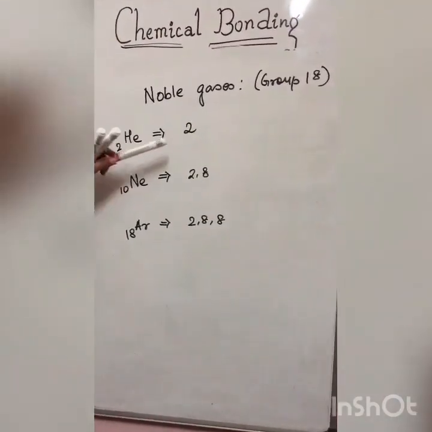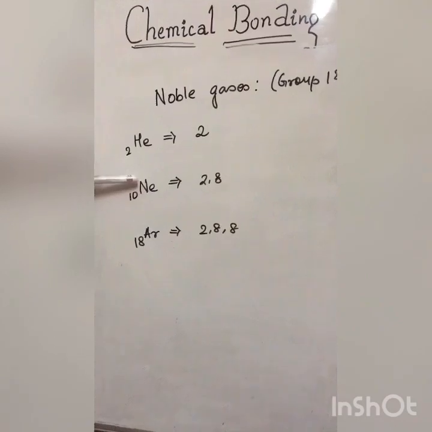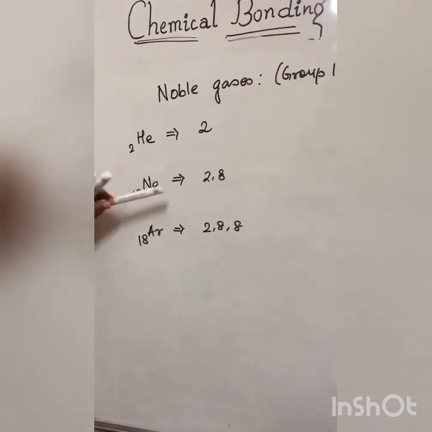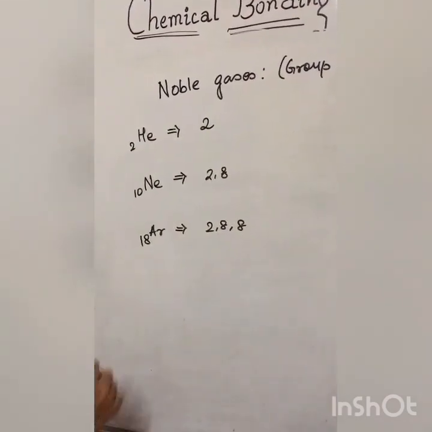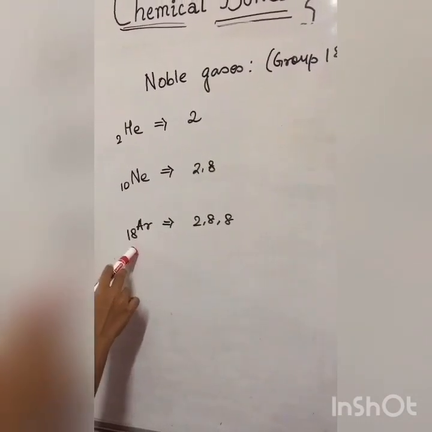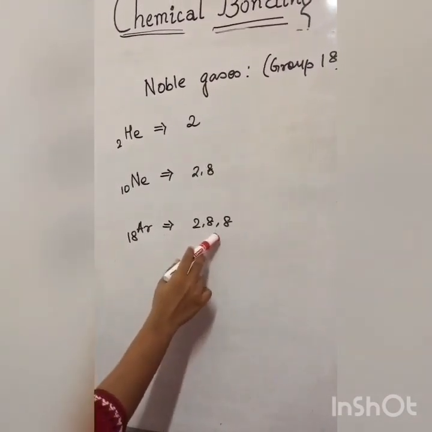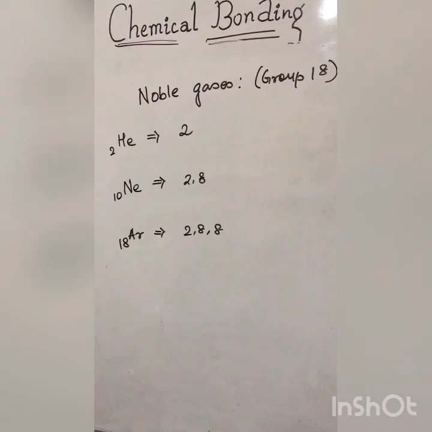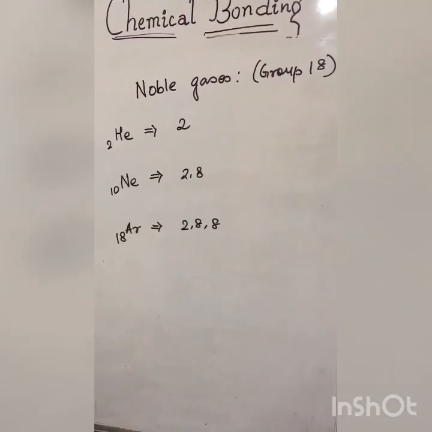Electronic configuration is 2. Next is neon, atomic number 10, electronic configuration is 2,8. Next argon, atomic number 18, electronic configuration 2,8,8. Now we know noble gases are called inert or unreactive.